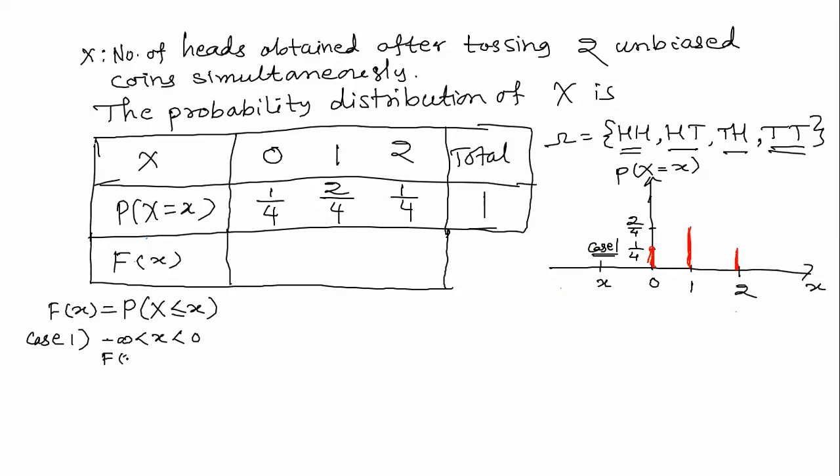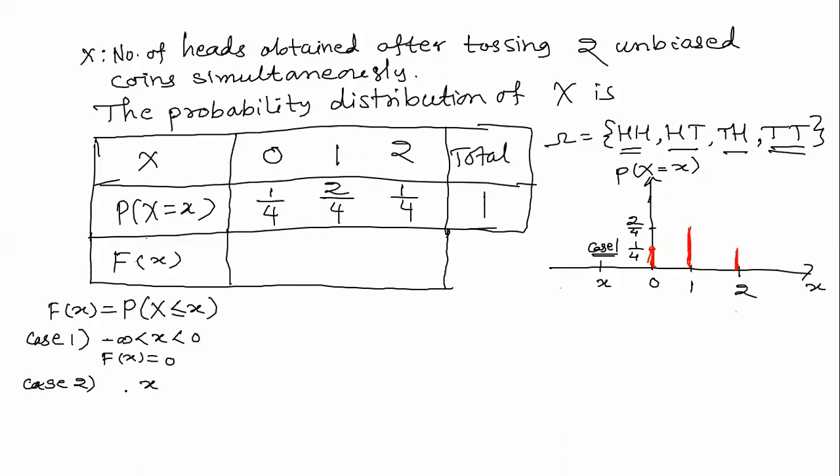So here capital F of x is 0. Keep it in mind, I am not going to write here, and then in the table I will write after completion of that.